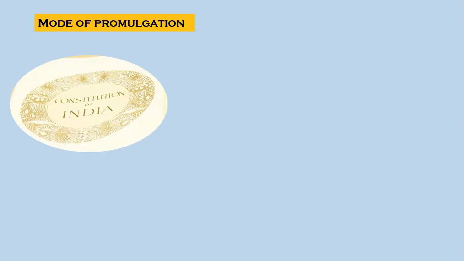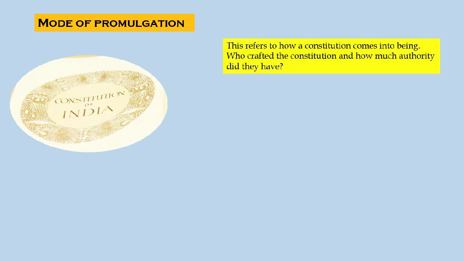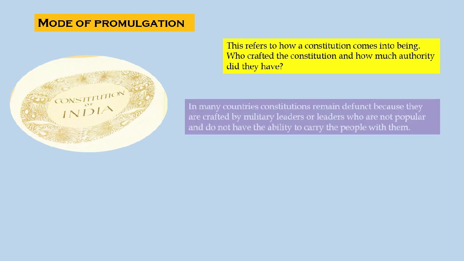Mode of promulgation. This refers to how a constitution comes into being. Who crafted the constitution? How much authority did they have while they were crafting the constitution?